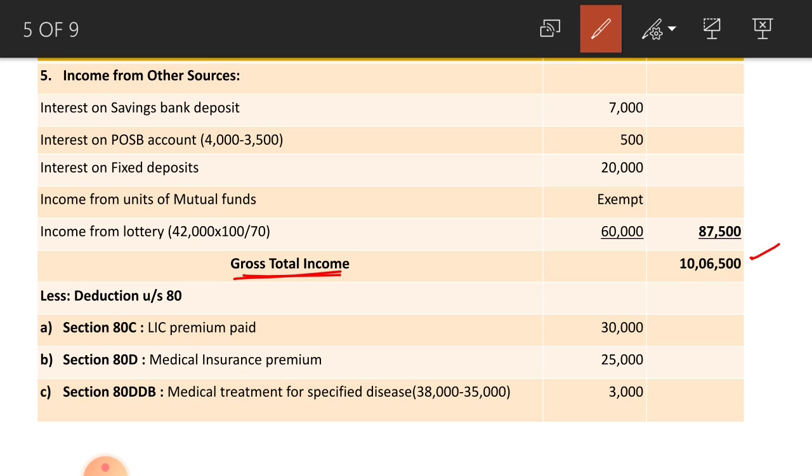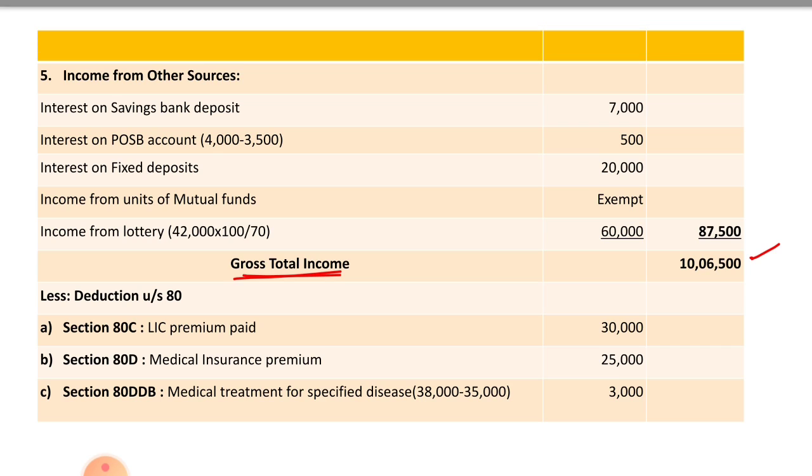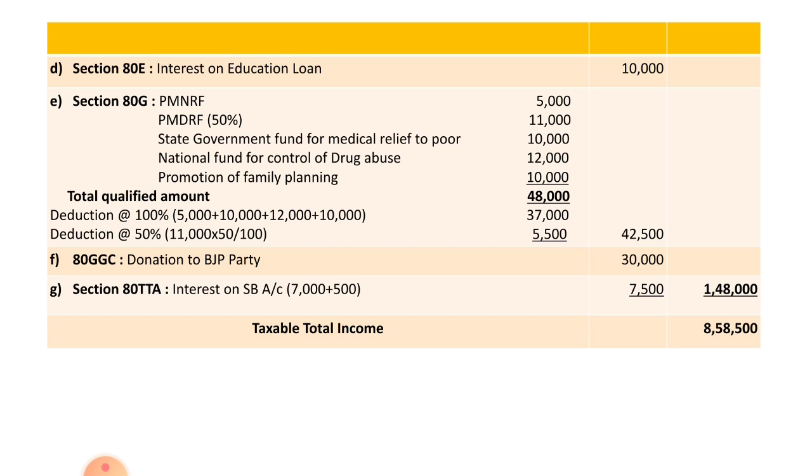Next one, section 80DDB, medical treatment for specified disease of her mother, 38,000 amount spent and 35,000 amount reimbursed from insurance company. So, the remaining balance 3,000 can be deductible. Next one, section 80E, interest on education loan 10,000 rupees.